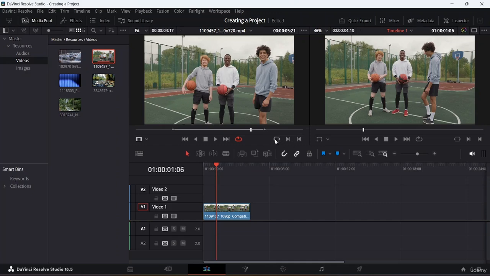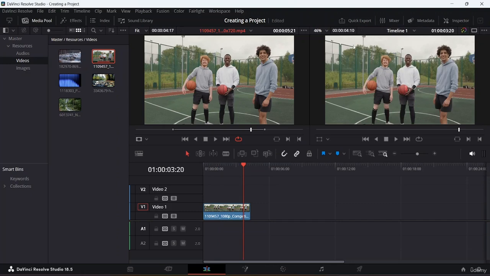All I need to do is come here and click on match frame, and you guys can see I do have the same frame in my source panel as well as in my project panel. Okay, so that is how it basically works. And after that, here you guys can see that you do have the mark in option, and the mark out option as well. I have already told you about the mark in and mark out options.